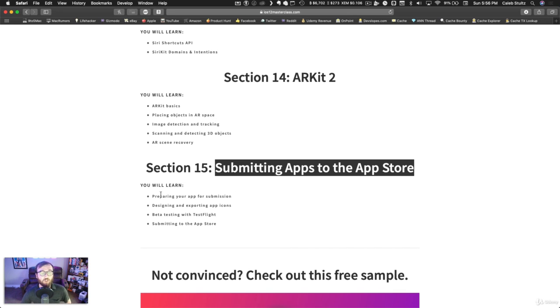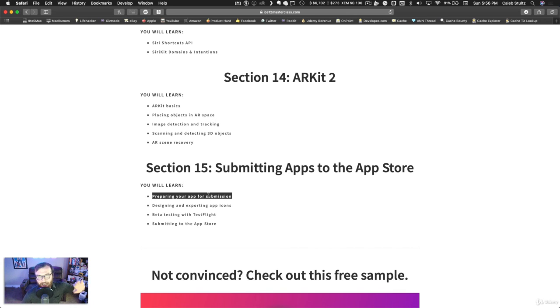Finally, at the very end, we'll teach you all that you need to know about submitting apps to the App Store, so that the apps that you build in this course, if you want to take them a step further, add your own touch to them, you can submit them to the App Store and even potentially start making money with them. How cool would that be? We'll teach you how to design and export app icons, how to facilitate beta testing with TestFlight, and then finally hitting that big submit button and sending it away to the App Store.